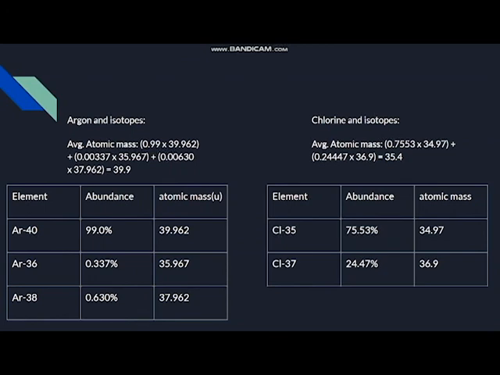Taking a look at chlorine, another element, and its isotopes, it has 2 main ones. The average atomic mass is going to be the abundance of the first one multiplied by the atomic mass of the first one, and you add that with the abundance of the second isotope multiplied by the atomic mass of the second isotope to give you about 35.4, 35.5.